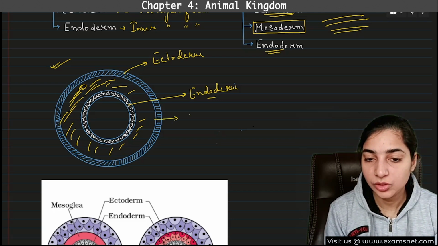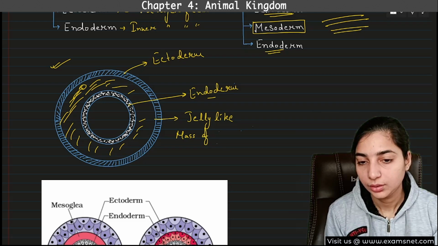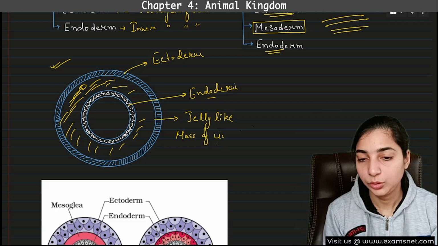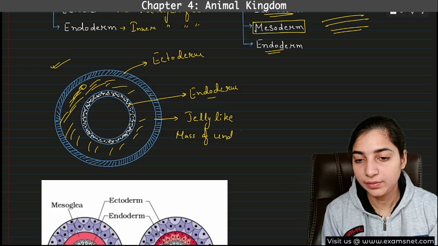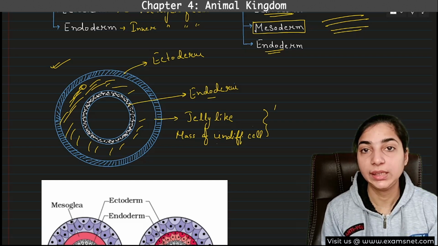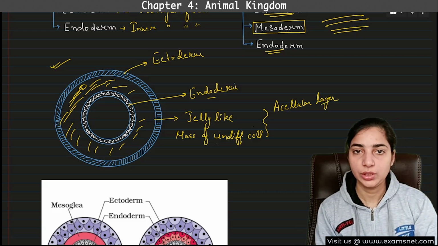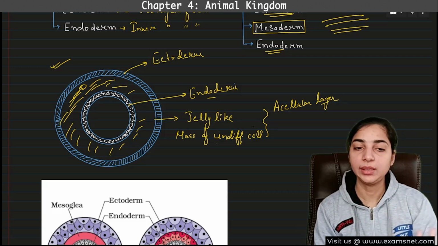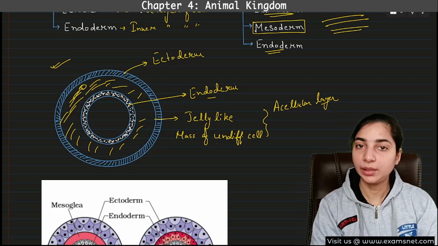Here there is a jelly-like mass of undifferentiated cells, or you can say an acellular layer, because the cells are not differentiated. This is the acellular layer. You can remember this, right? Whereas in the case of triploblastic, there will be another layer, that is mesoderm.